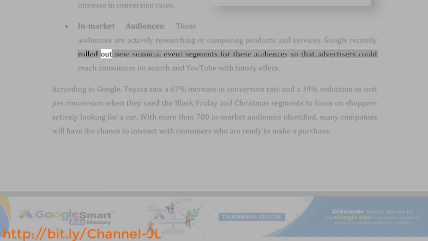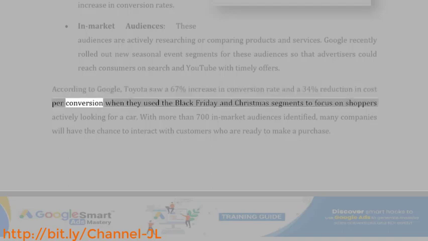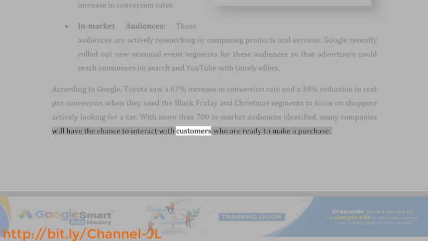Google recently rolled out new seasonal event segments for these audiences so that advertisers could reach consumers on search and YouTube with timely offers. According to Google, Toyota saw a 67% increase in conversion rate and a 34% reduction in cost per conversion when they used the Black Friday and Christmas segments to focus on shoppers actively looking for a car. With more than 700 in-market audiences identified, many companies will have the chance to interact with customers who are ready to make a purchase.